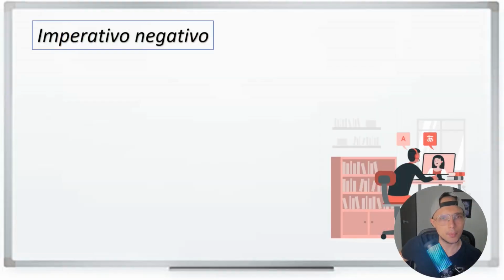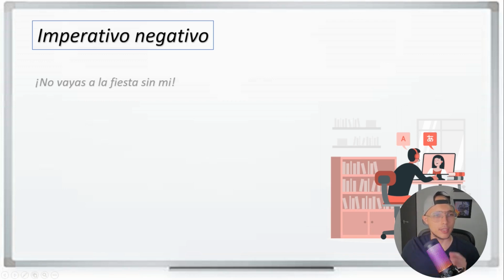So we're starting with the whiteboard as we always do. And let's start by looking at some examples, okay? Number one, we say, no vayas a la fiesta sin mí. One more time, no vayas a la fiesta sin mí. Remember to put this intonation because we're giving an order. No vayas means don't go, and it will be the subjunctive form. Remember, ir, the subjunctive is vaya. So we say, don't go.